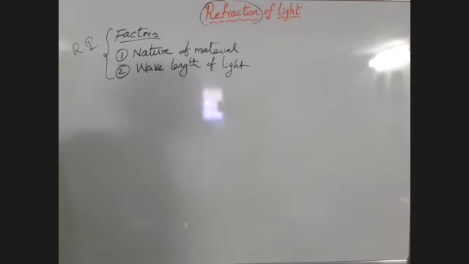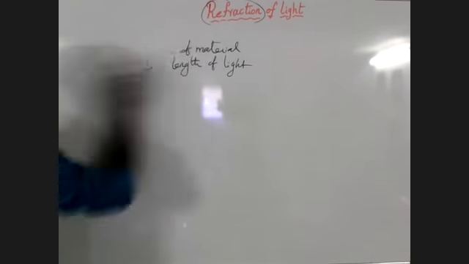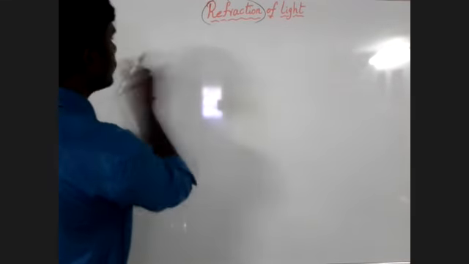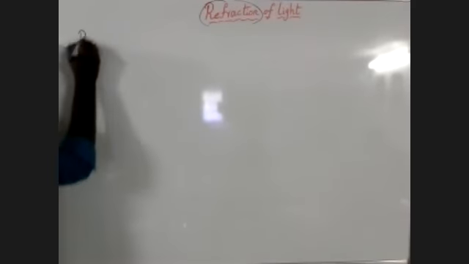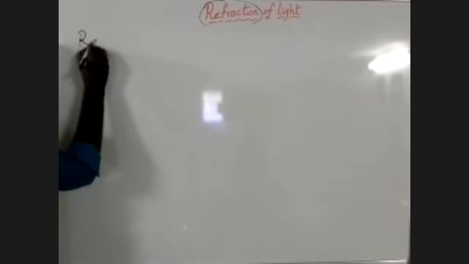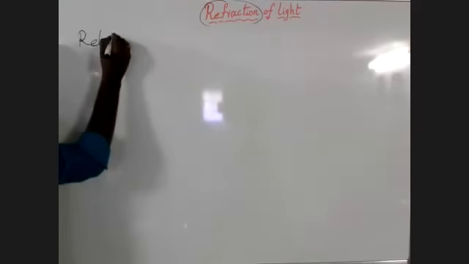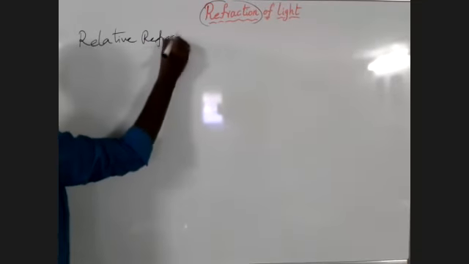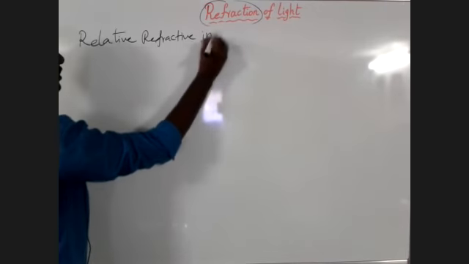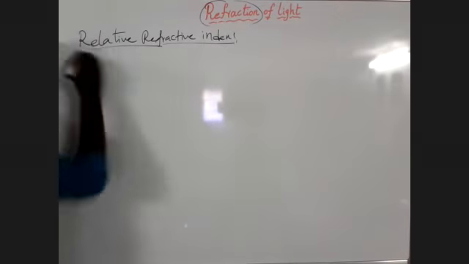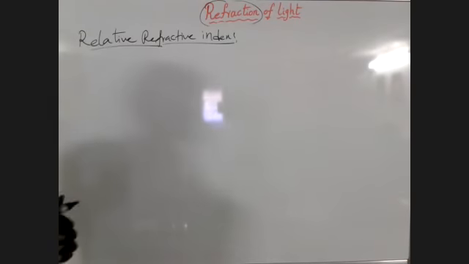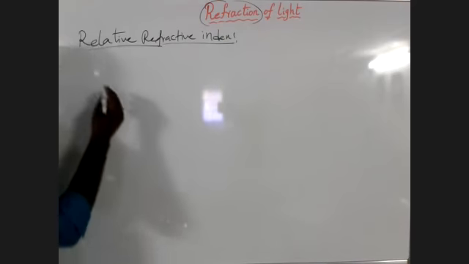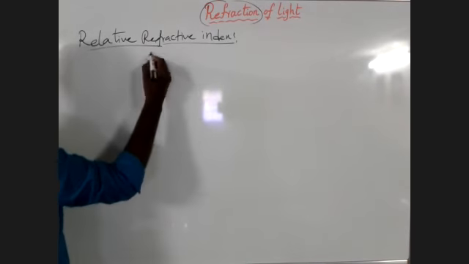And now let us discuss the next topic, that is relative refractive index. Up to now we discussed only absolute refractive index. What is absolute refractive index? Absolute refractive index means the ratio of the speed of light in vacuum by the speed of light in the medium. Now let us see relative refractive index. What is the definition of relative refractive index? Relative refractive index means the refractive index of one medium to the other medium.